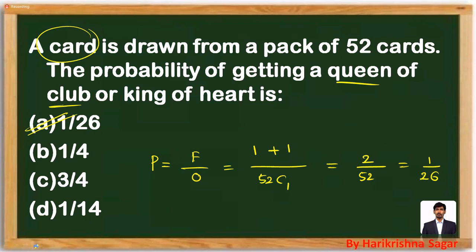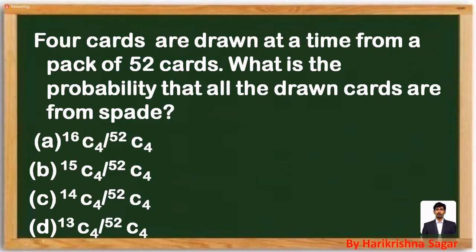Look at the next question available. 4 cards are drawn at a time from the deck of 52 cards. So out of 52 cards, you are choosing 4 cards. The total outcomes will be equal to 52C4.